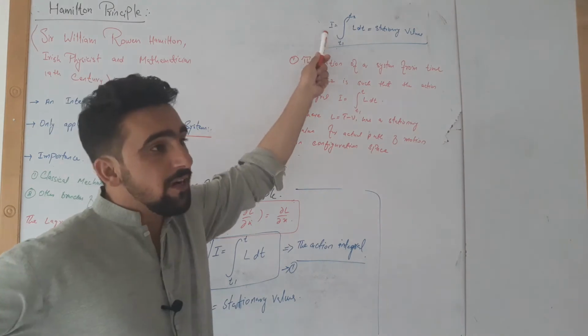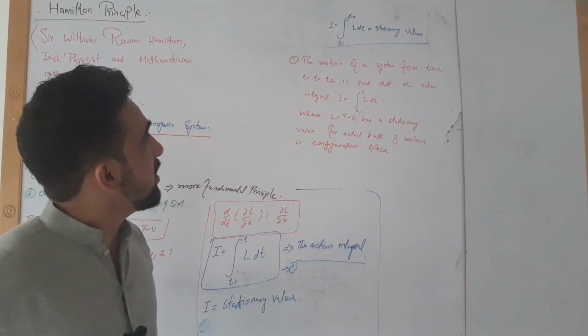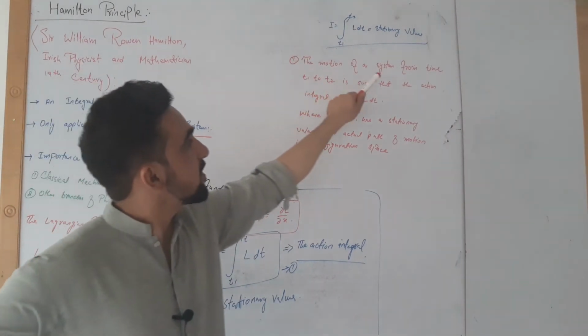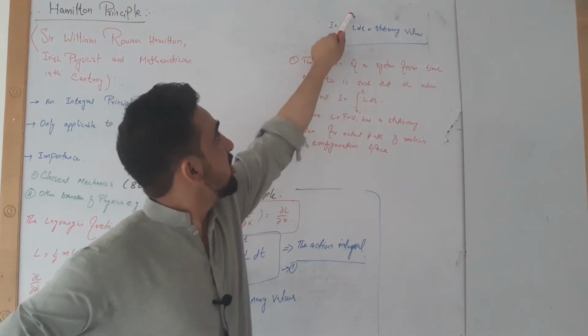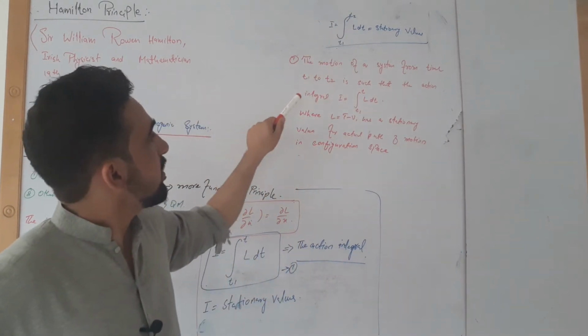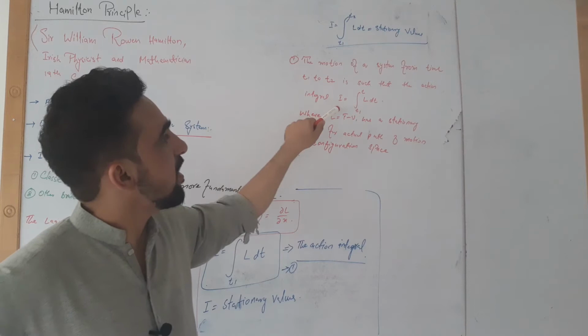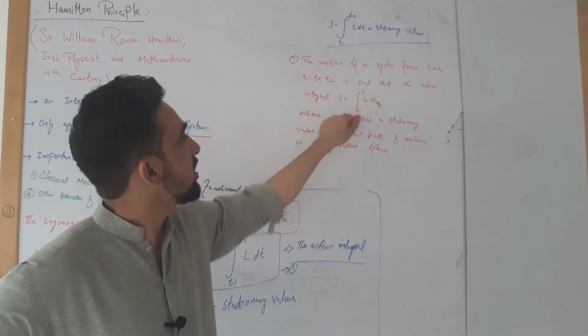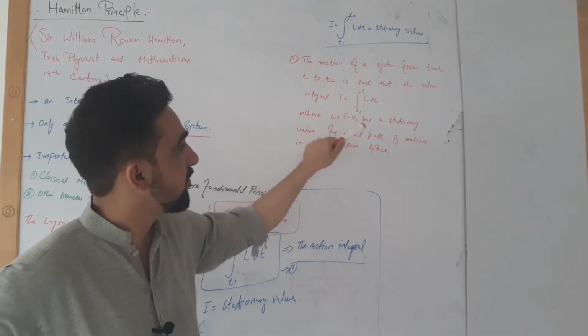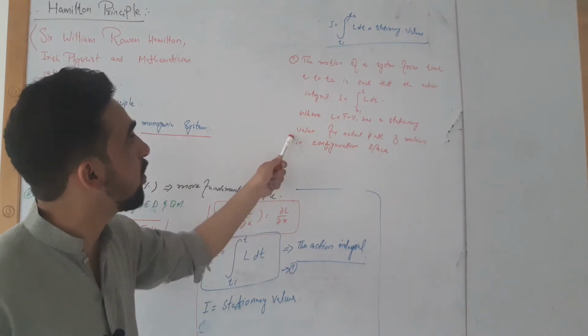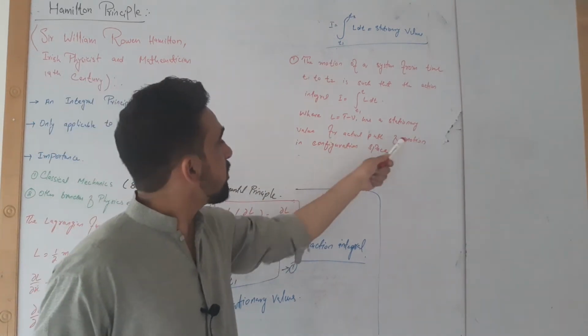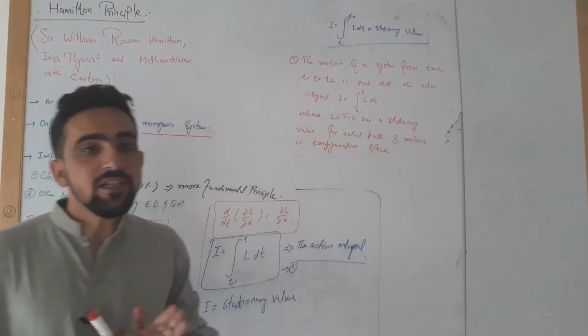This can be translated into the form: the motion of a system from time t1 to t2 is such that the action integral I, the integral from t1 to t2 of L dt, where L is the Lagrangian function, has a stationary value for the actual path of motion in configuration space.